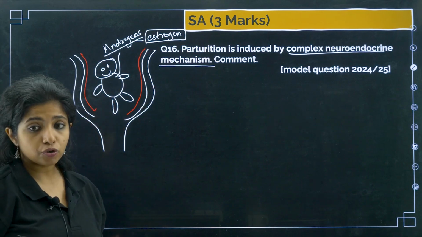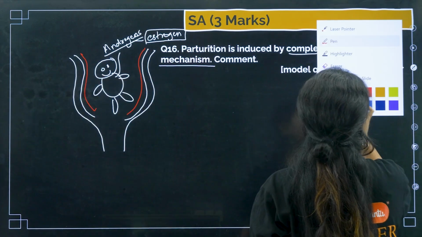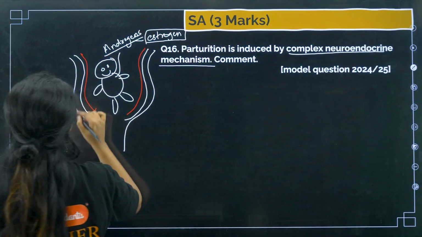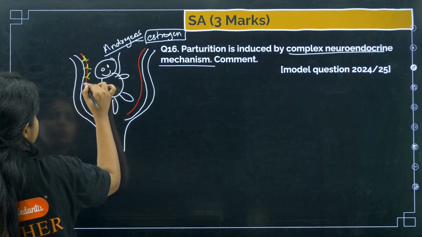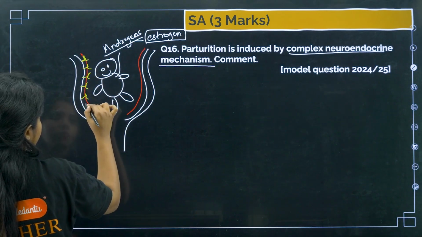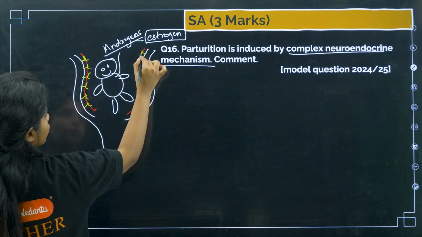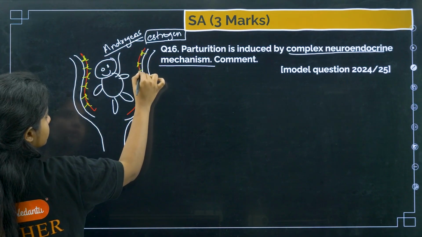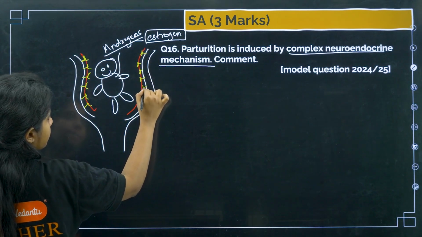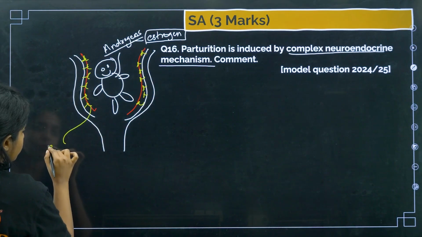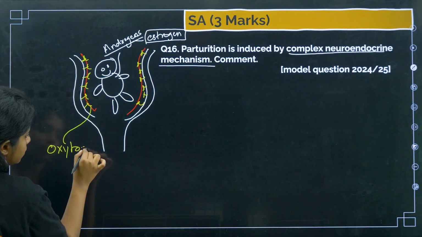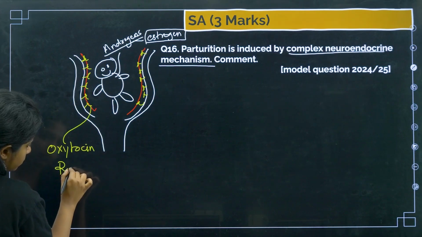And what does this estrogen do? Estrogen will help in the formation of so many receptors on the myometrium. What are these receptors, children? These receptors are known as oxytocin receptors.